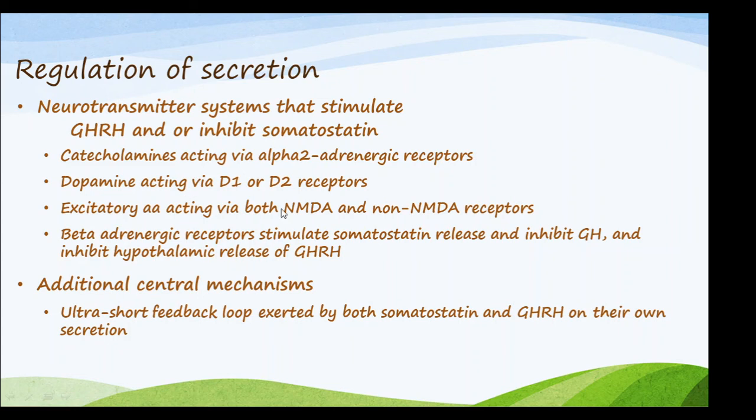All these systems can regulate the secretion of growth hormone releasing hormone and inhibit somatostatin release of growth hormone. As an additional central mechanism, there is an ultra short feedback loop between somatostatin and GHRH on their own secretion.